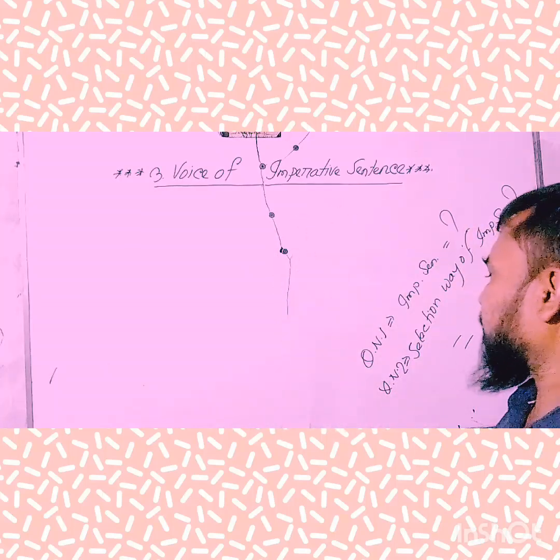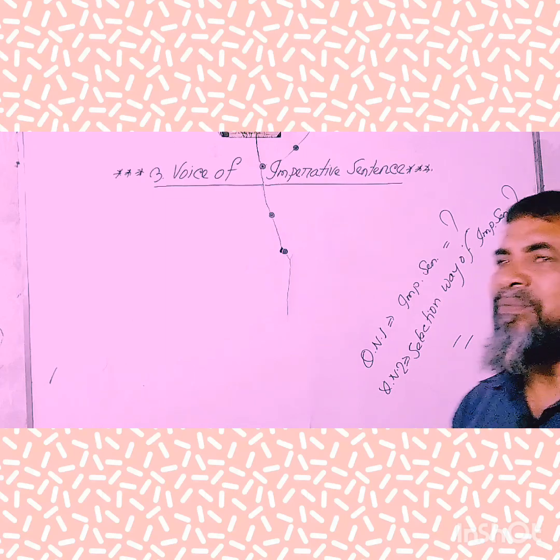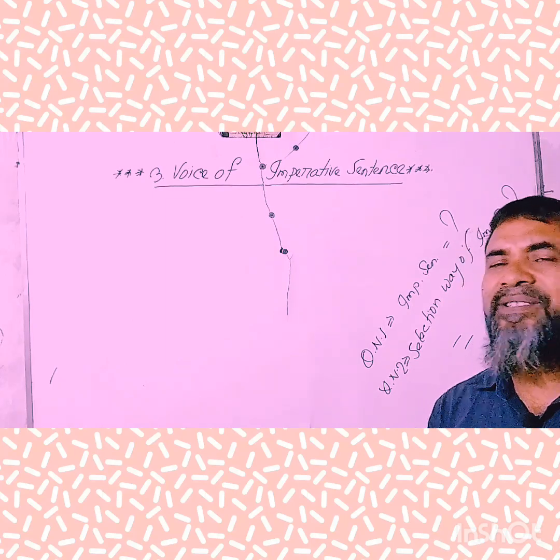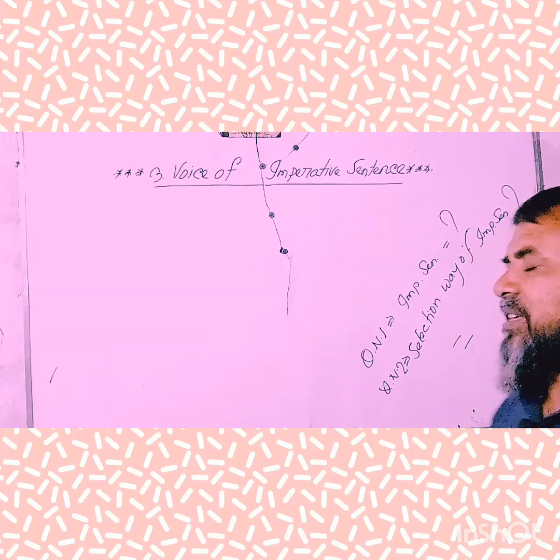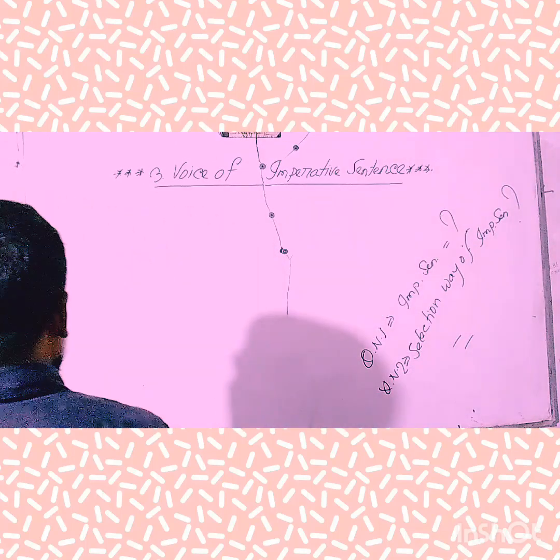But my second question is, my dear learners, in how many ways can we select an imperative sentence? I hope that you will be able to reply to my question, but I want to add something here. Take a look at the board and try to understand.